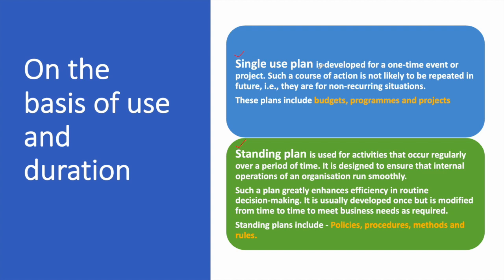So we will define it this way: a single use plan is developed for a one time event or a project. Such a course of action is not likely to be repeated in future again and again. The duration of this plan may depend upon the type of the project. So it may be for a week or for a month.